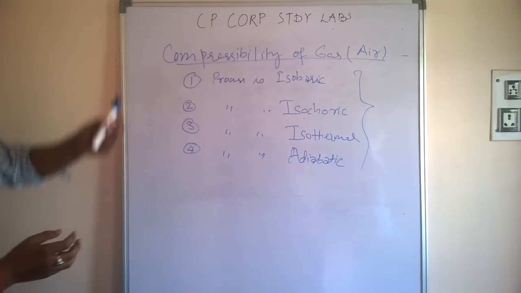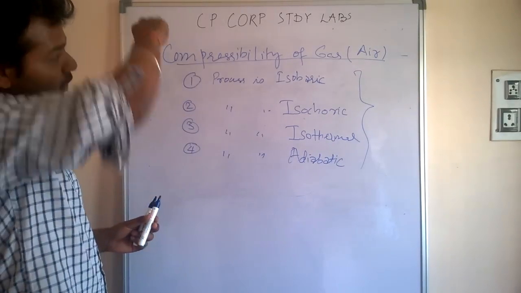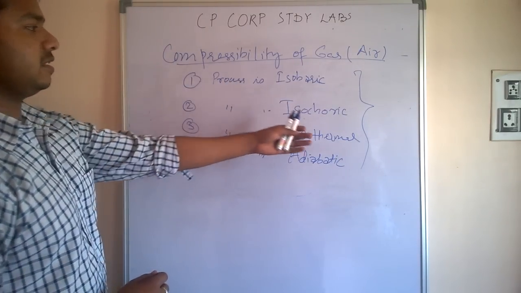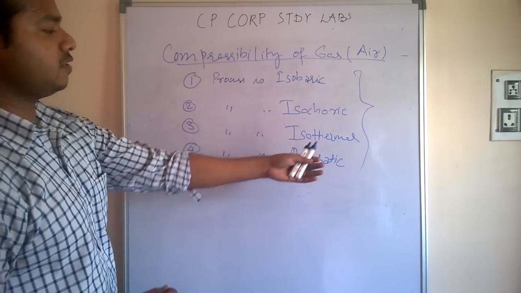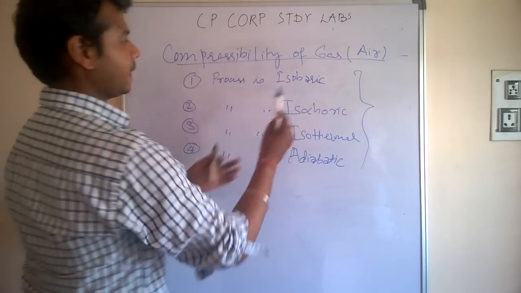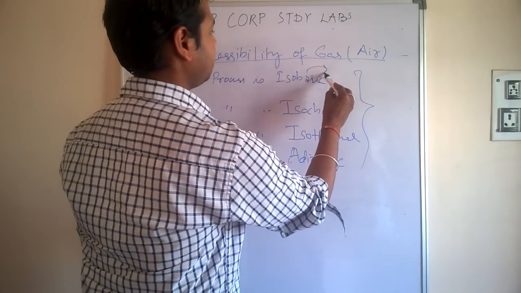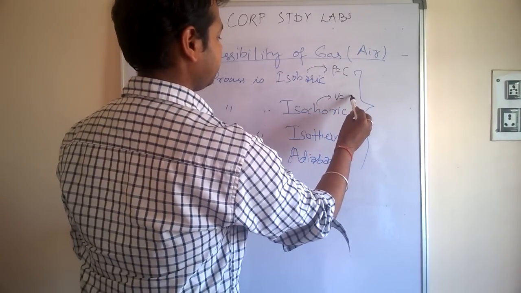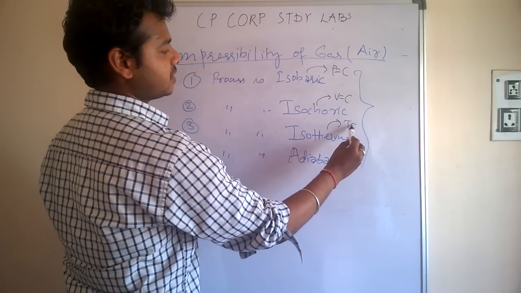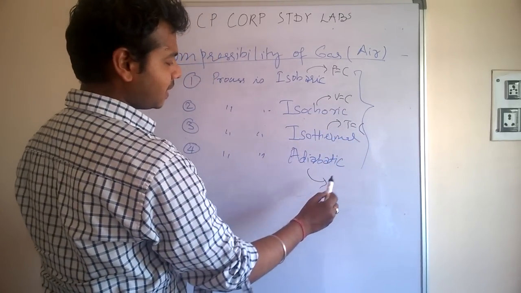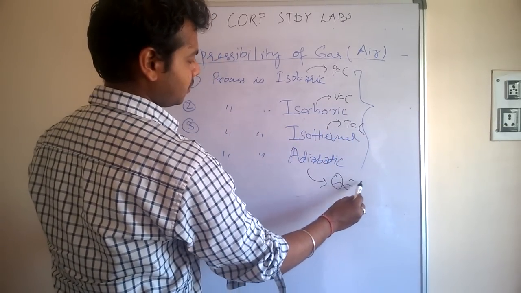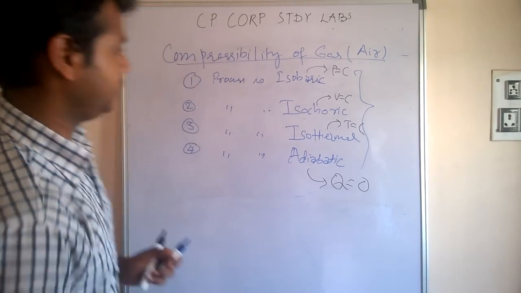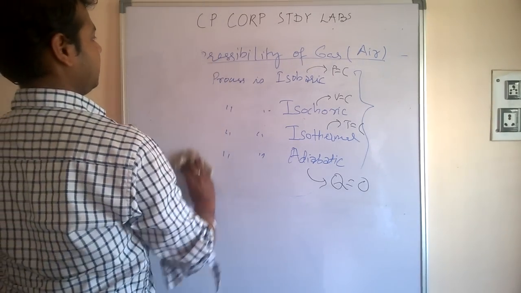So now we are going to find the compressibility of a gas when the process is isobaric, isochoric, isothermal and adiabatic. Isobaric, I hope you know, is pressure constant; isochoric, volume constant; isothermal, temperature constant; adiabatic, no heat transfer. Now we'll take it one by one.